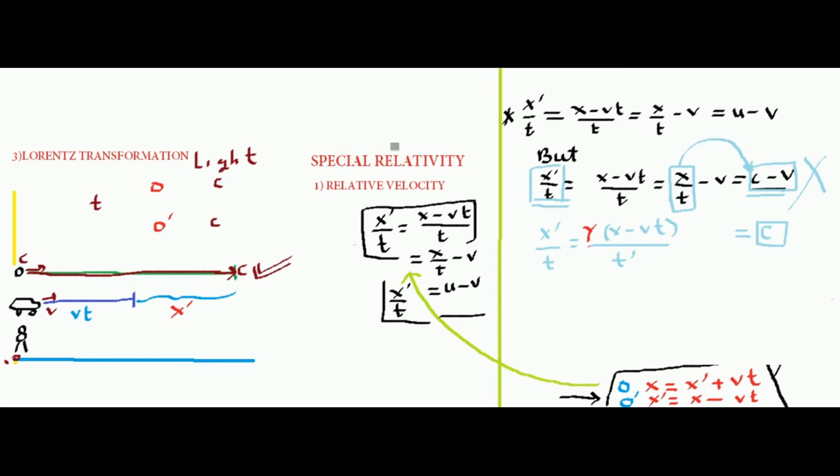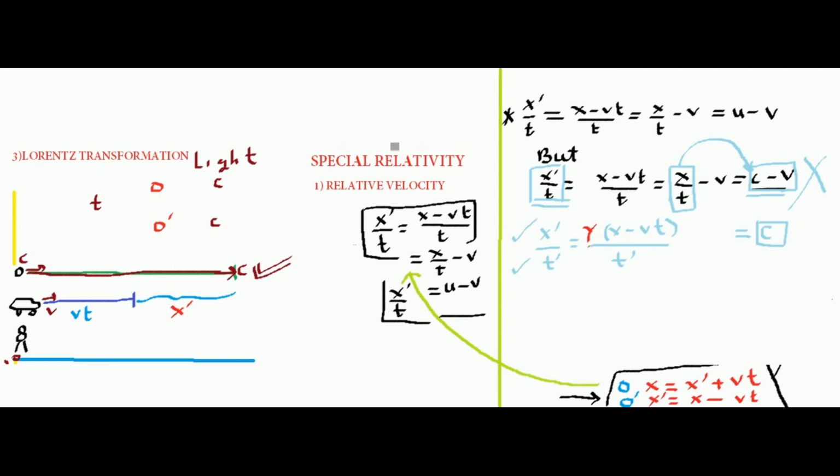What I mean to say is, for a moving observer, the space x dash and the time t dash are not the same as the coordinates of the stationary observer. Now you would say that time is the same for everybody. If t time has elapsed for the stationary observer, then t time must have elapsed for the moving observer.